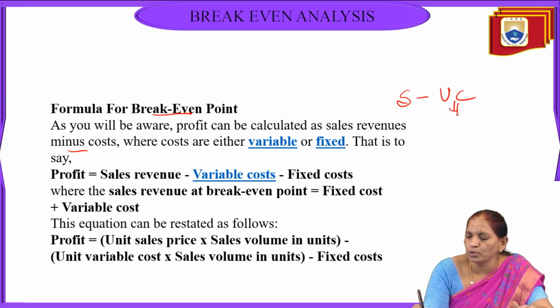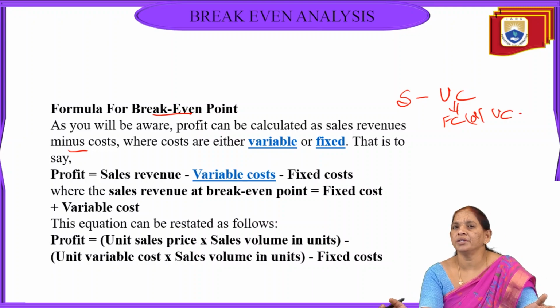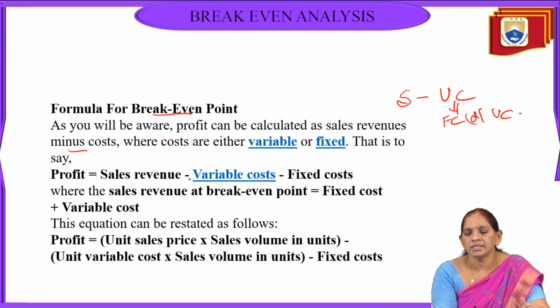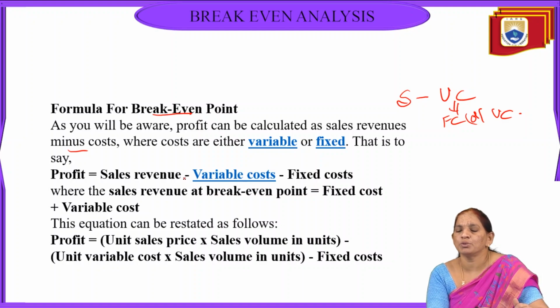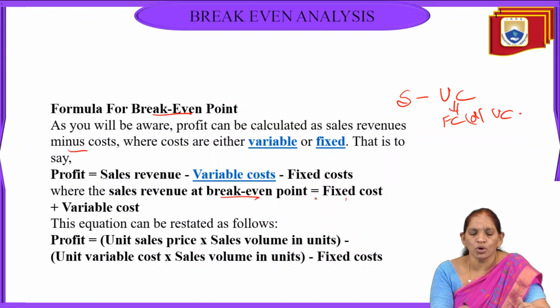Whatever the cost may be, fixed or variable, we can say profit is equal to sales minus variable cost minus fixed cost. Or sometimes we can get BEP as fixed cost plus variable cost.